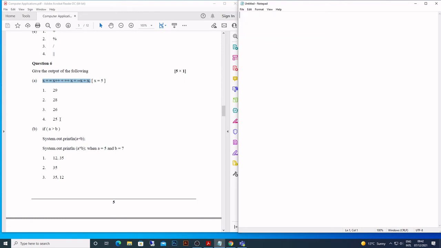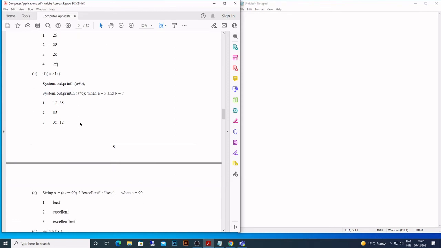Come here. Now, A is greater than B. System.out.println. Keep in mind there is no brace after this, which means that the first statement, because of the semicolon here, will be with this if statement. So if this condition is true, then it is going to print this. If this condition is not true, then it is going to go to the next statement.